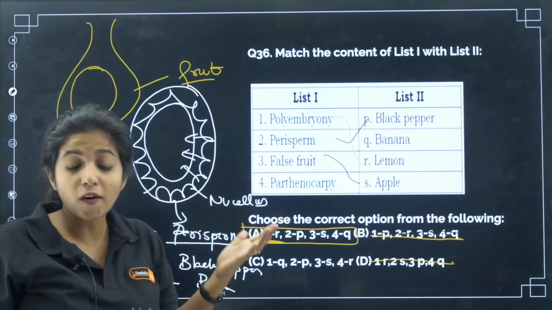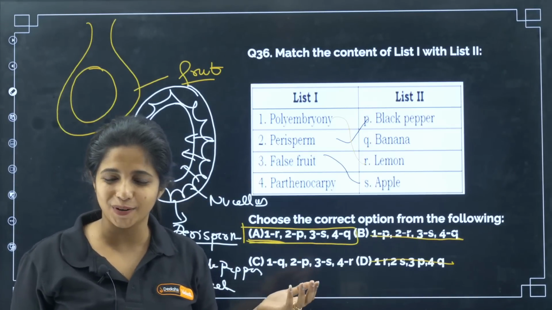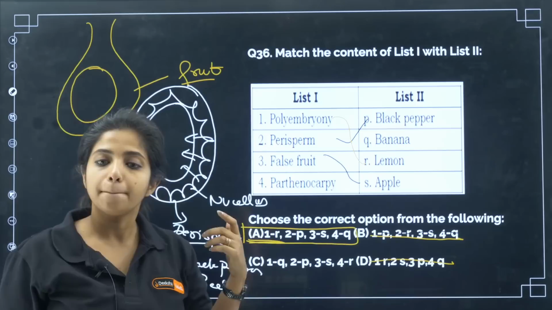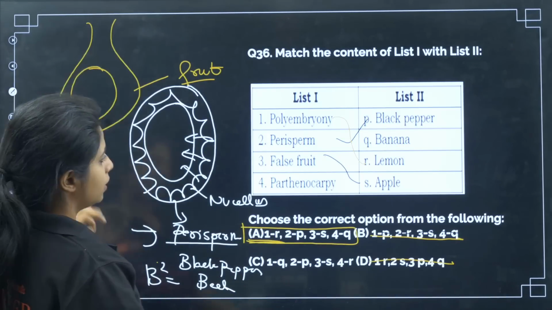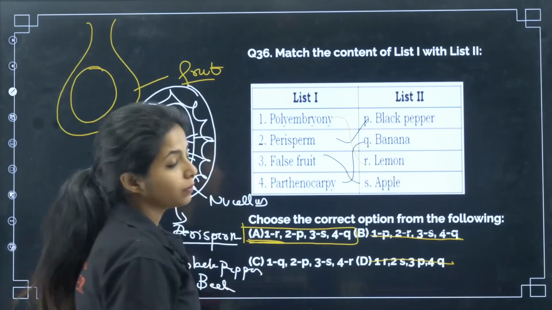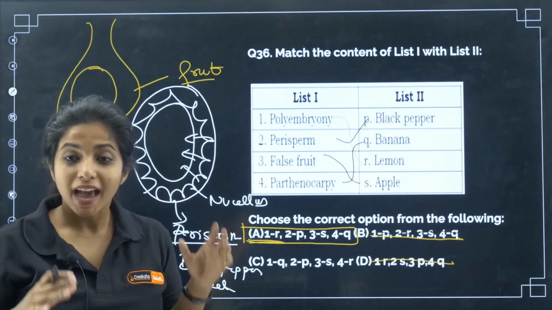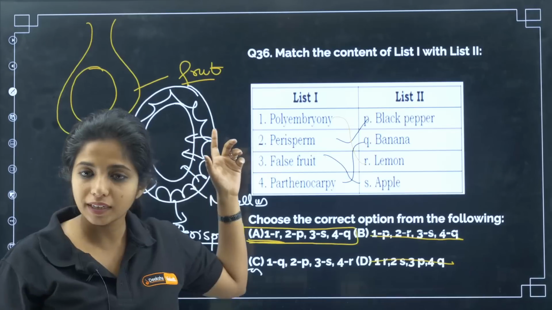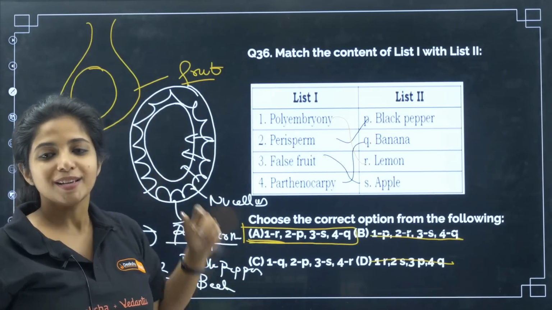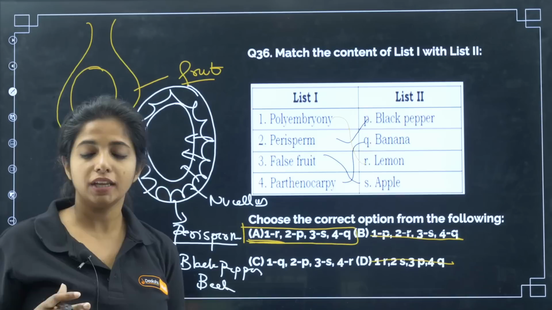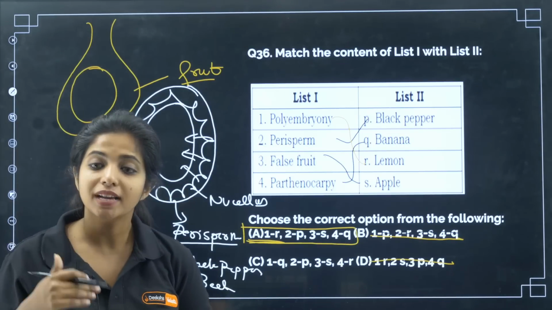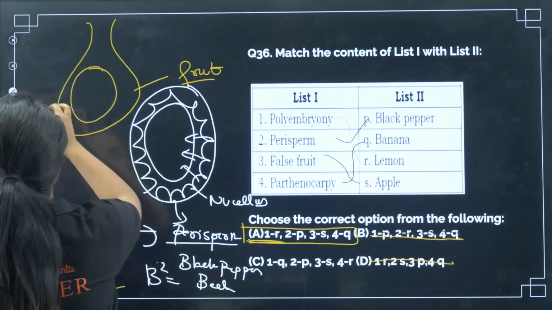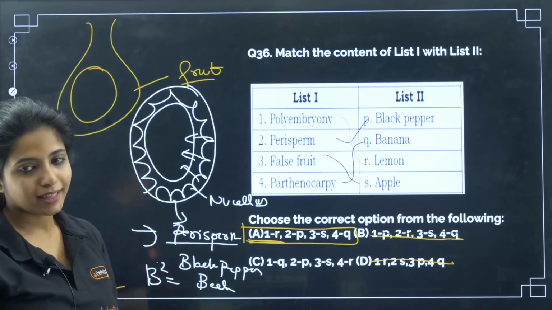Why? Because of some hormonal changes happening in the plant's body. This is known as parthenocarpy, and you see that in banana. Since the fruit is forming without fertilization, you do not expect seed to be there. So parthenocarpic fruits generally are seedless. So this becomes your answer. I hope that is clear.